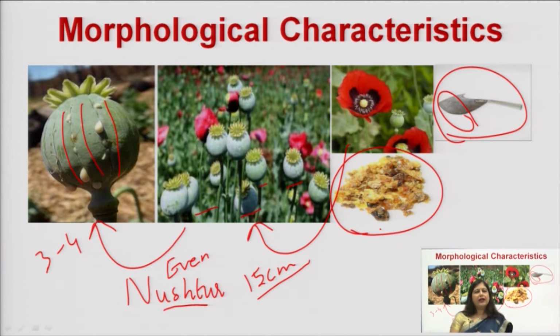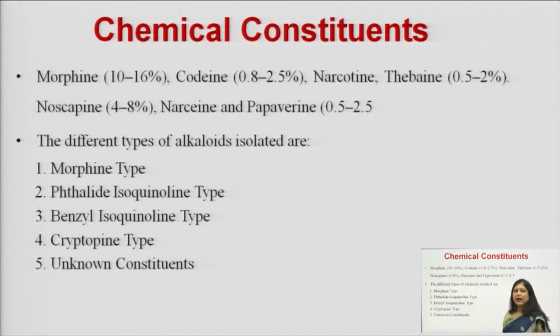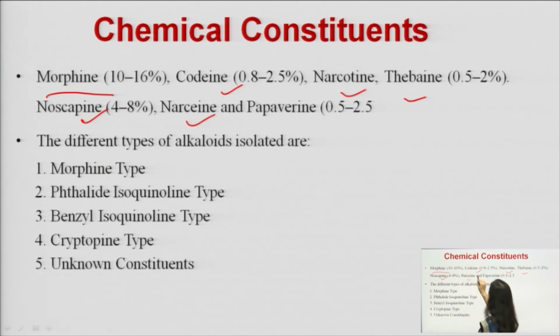Initially it is plastic, later on it becomes brittle in nature. So, this is how this opium looks. And if we look at the chemical constituents of opium, the main chemical constituent is morphine, which was isolated by Turner, and the other derivatives are codeine, narcotine, thebaine, noscapine, narceine and papaverine. These are only a few which I have mentioned here.